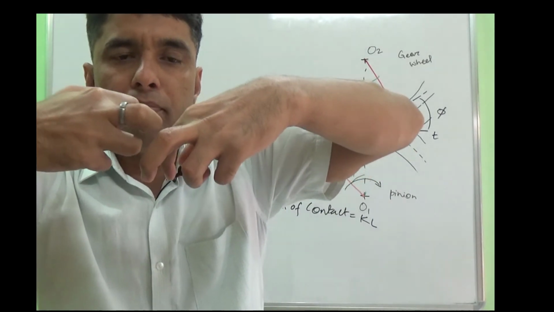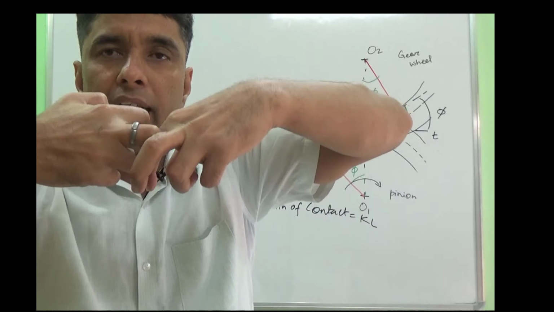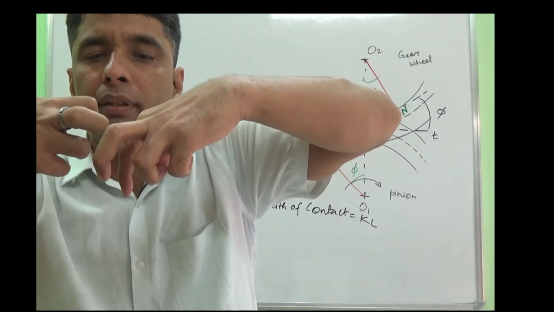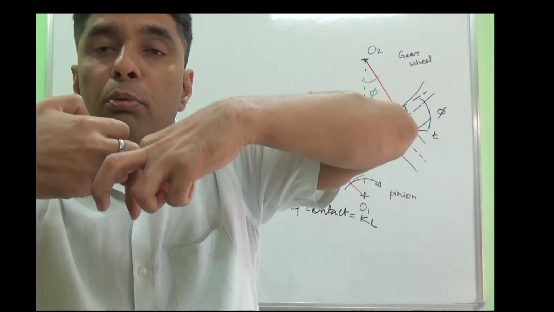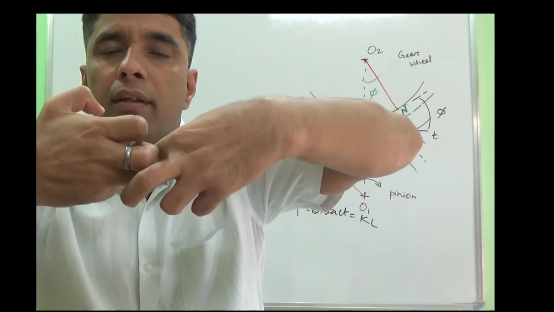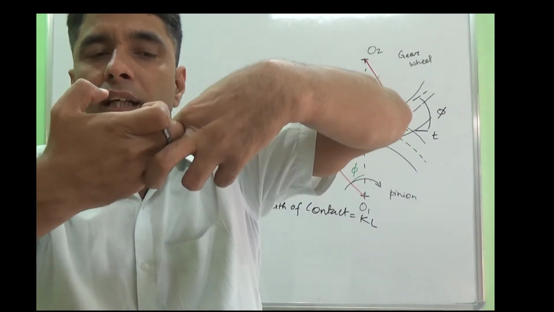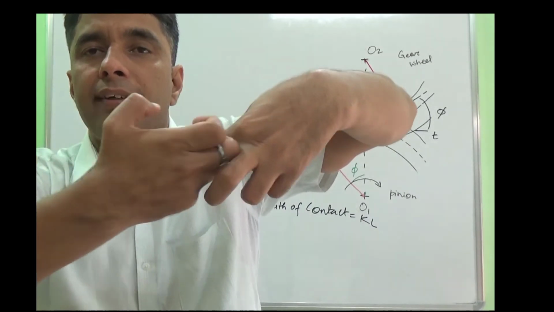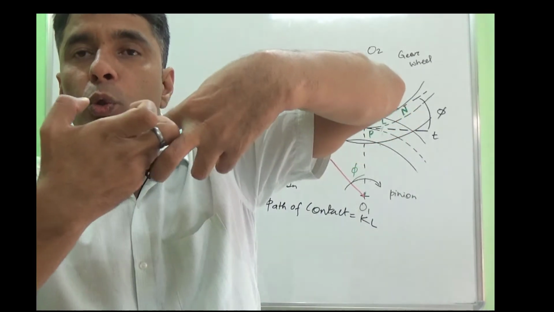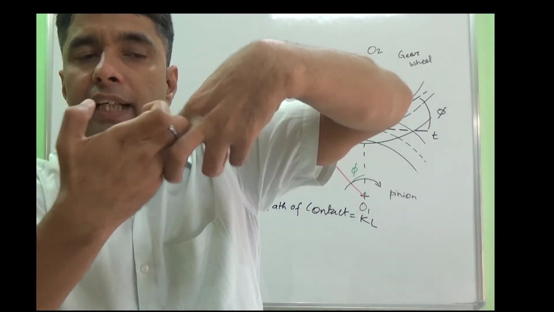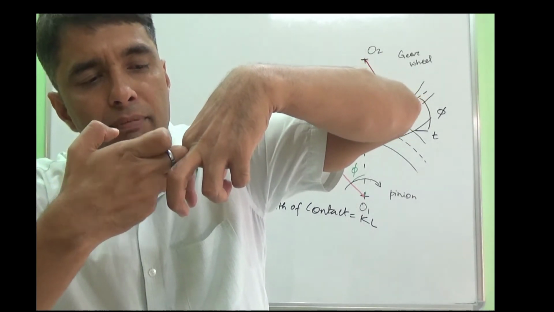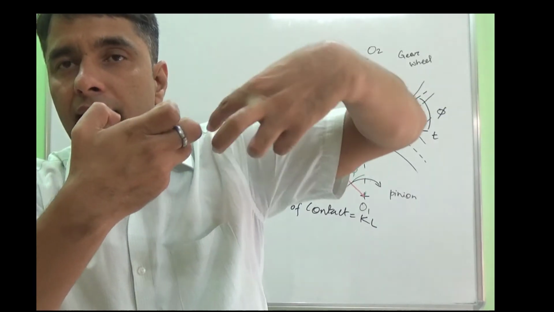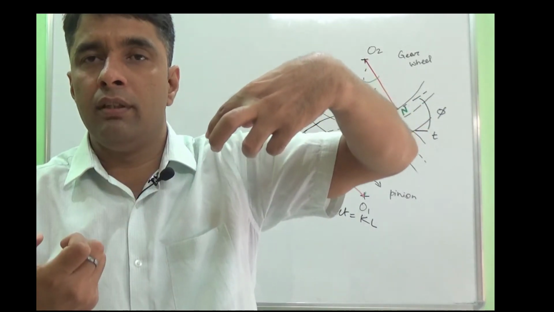If this tip damages the root portion of the mating gear, then this is called interference.